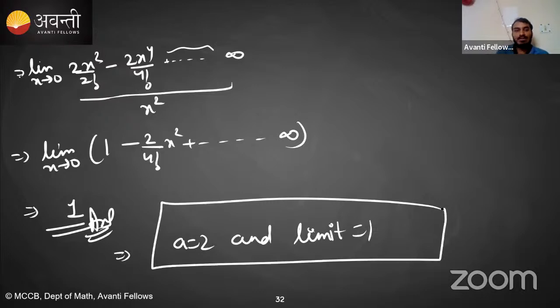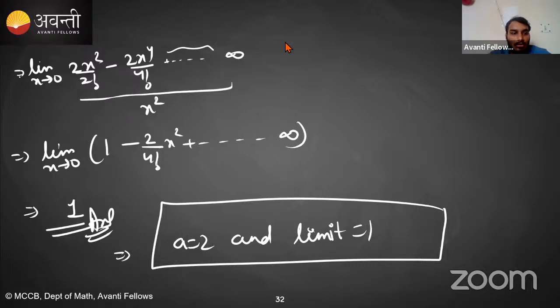Clear? In the last class we did a question of this type, where the infinity upon infinity form was being created. Here the 0 by 0 form is being created. Is this clear? Tell me quickly in the chat box. Students, is this clear? Any doubts so far? Clear?